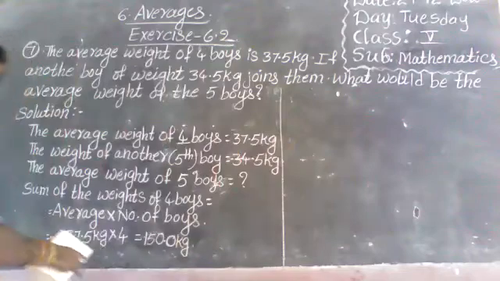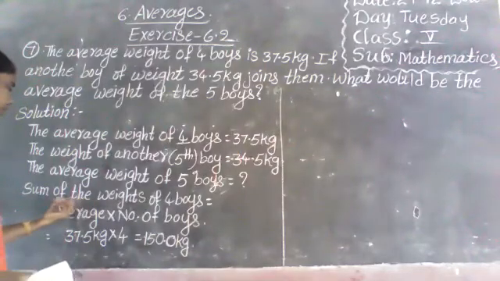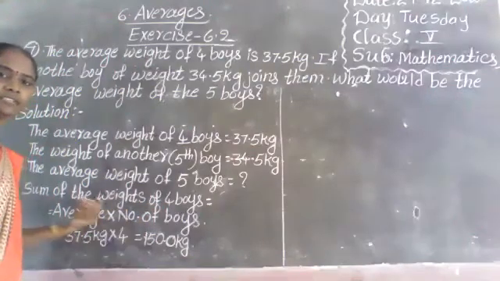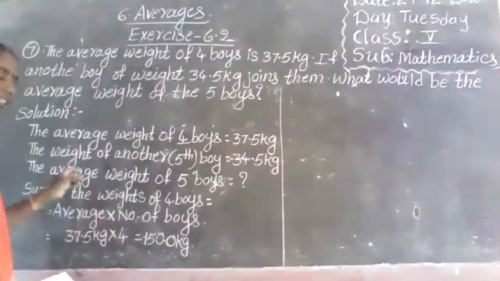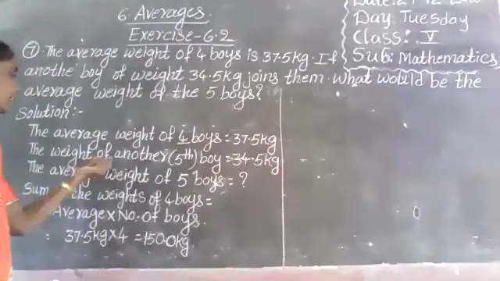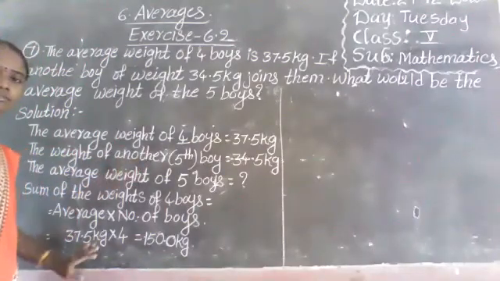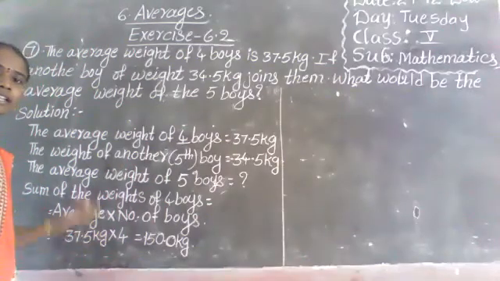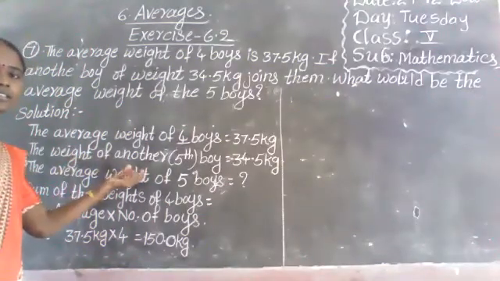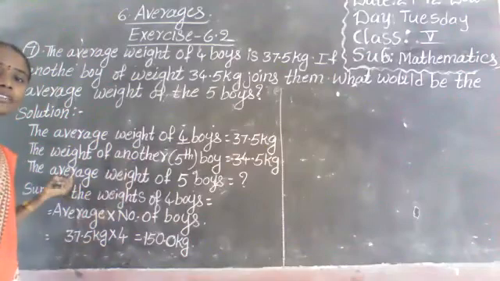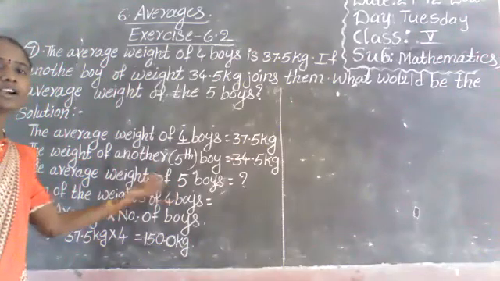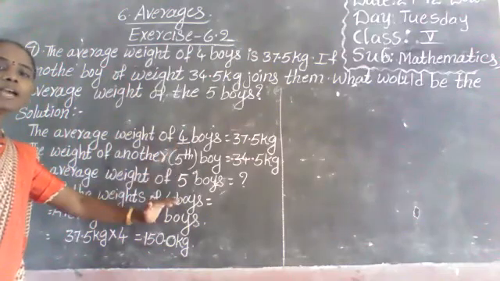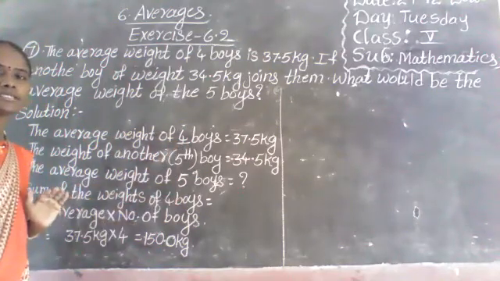Now here the sum of the weights of 4 boys is found. Next, the weight of another boy, the fifth boy, is also there. So how can we find the average weight of 5 boys? It is the sum of the weights of 5 boys divided by the number of boys.